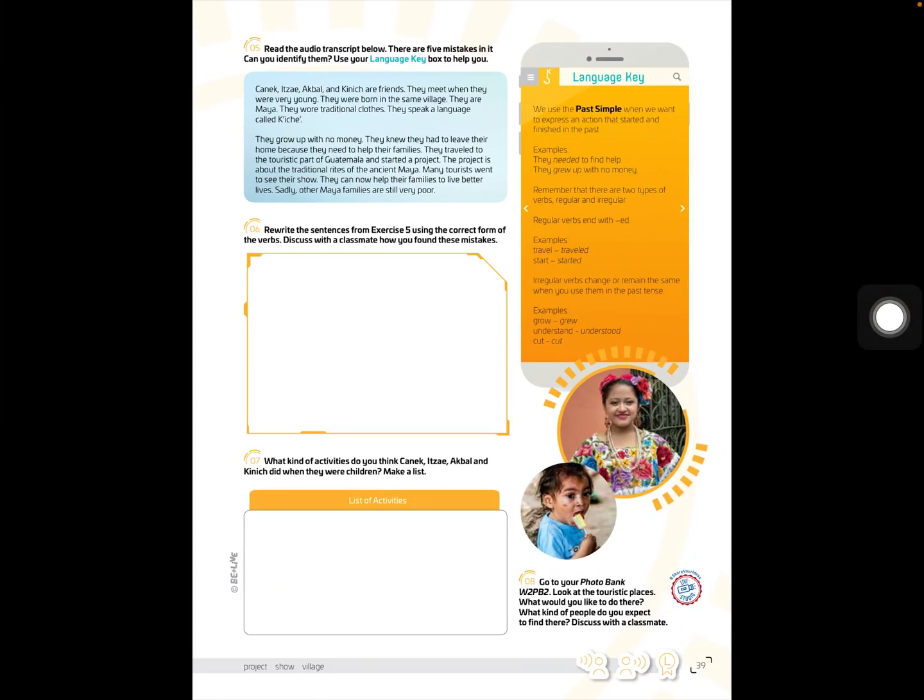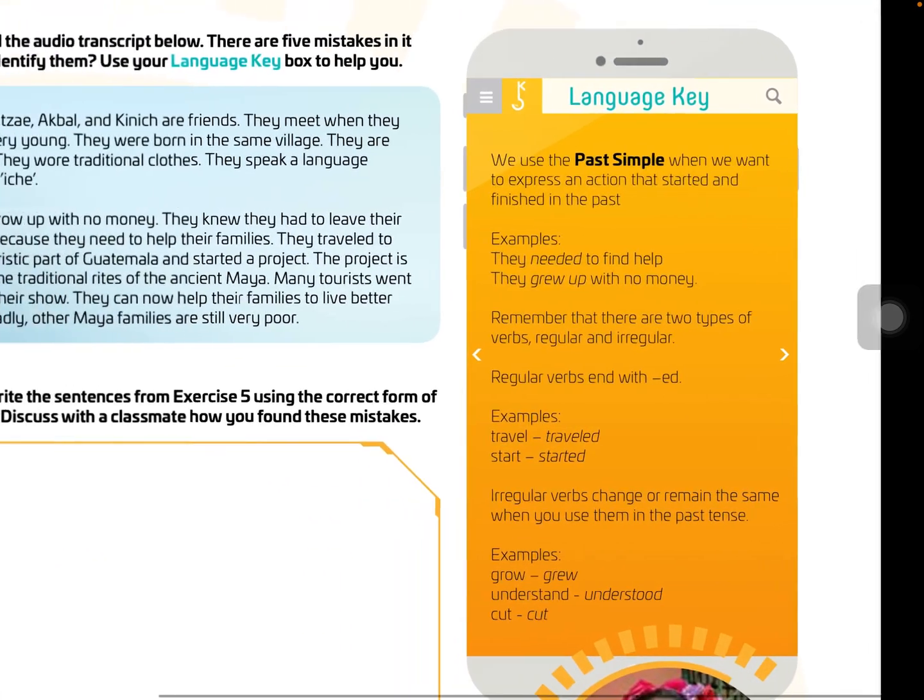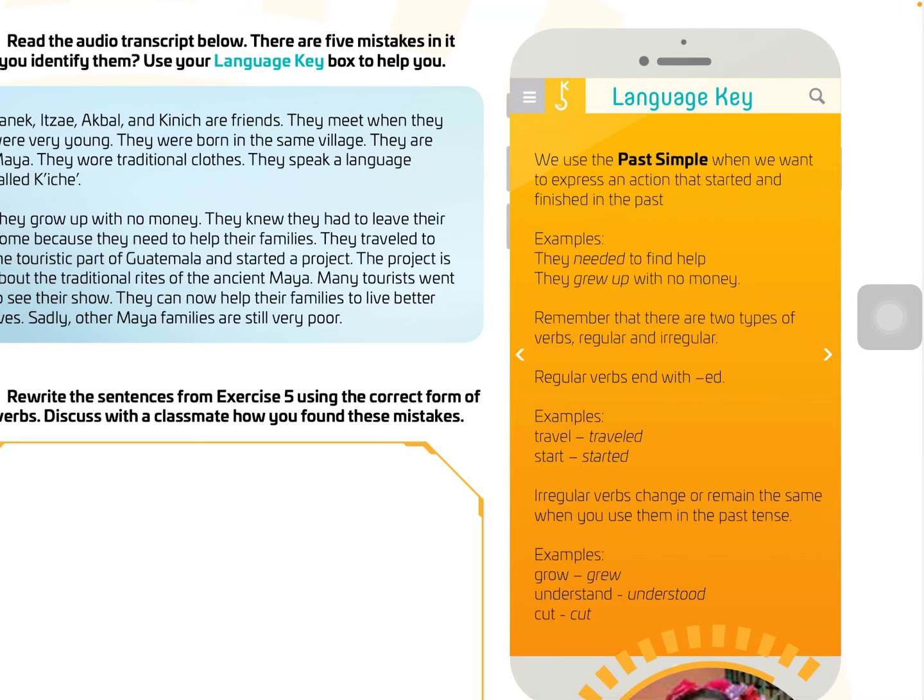Good, guys. So we are going to continue with the last page of this week, which is going to be page 39. So we are going to make the review of past simple to understand better what the topic is about. How can we use them? And the sentences, how can we use that sentence or that context in the past simple and past continuous.